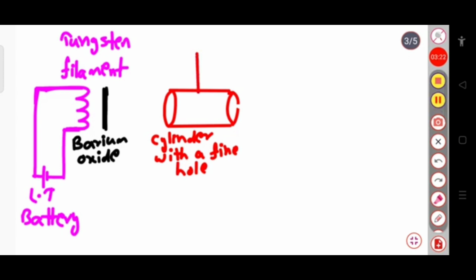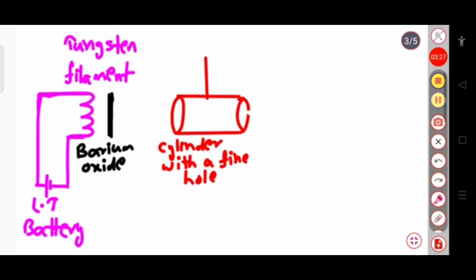Now this cylinder is supplied with a high tension voltage source. It means that as compared to the low tension battery, it is at higher potential.